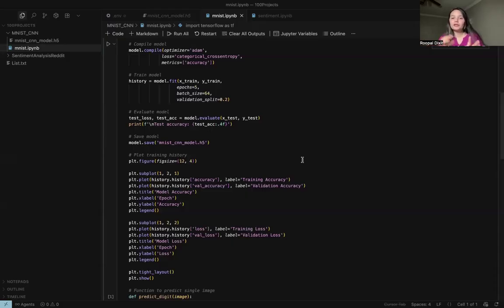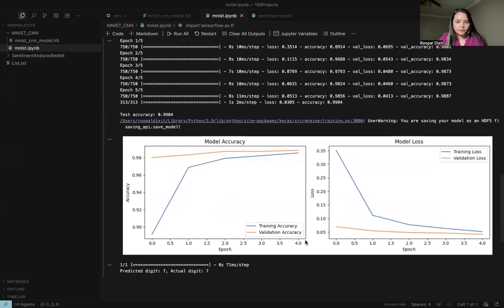So we also plot the training and validation accuracy and loss, to see how the model improves. If the lines are close, it means our model isn't overfitting, it's learning to generalize. I can show you that here. We can see training accuracy started from here, and validation. After a while, they are converging. The convergence of those things is important to make you understand that it is generalizing well.